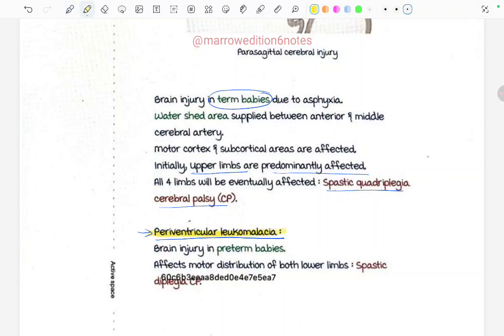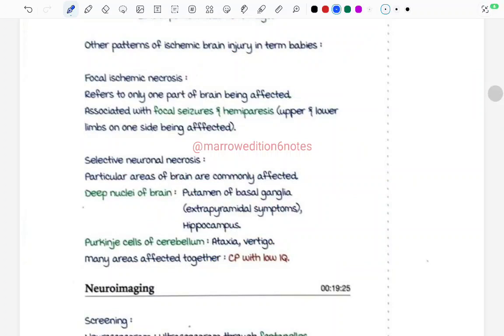Okay. So this periventricular leukomalacia is seen in preterm babies. It affects the motor distribution of both the lower limbs, so there will be spastic diplegia. See? So in term babies due to asphyxia there will be spastic quadriplegia, but in preterm babies due to asphyxia there will be spastic diplegia. So there are also some other patterns of ischemic brain injury in the term babies.